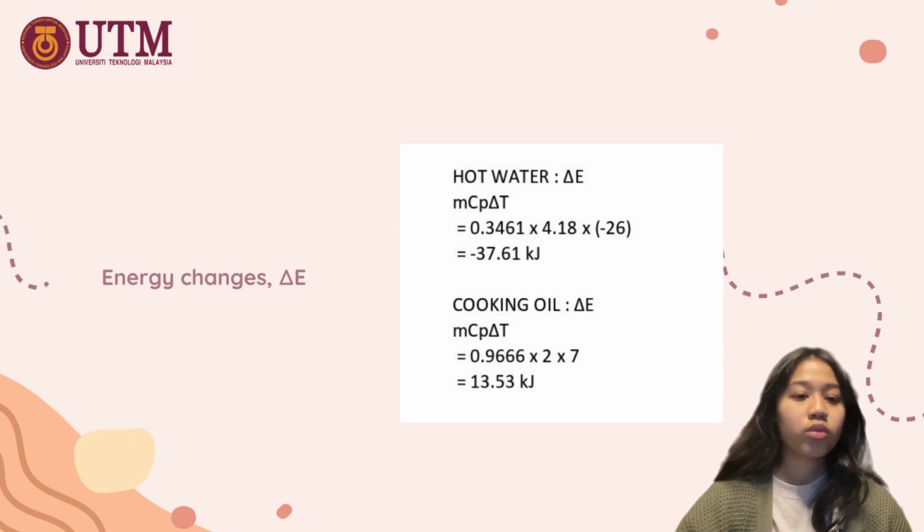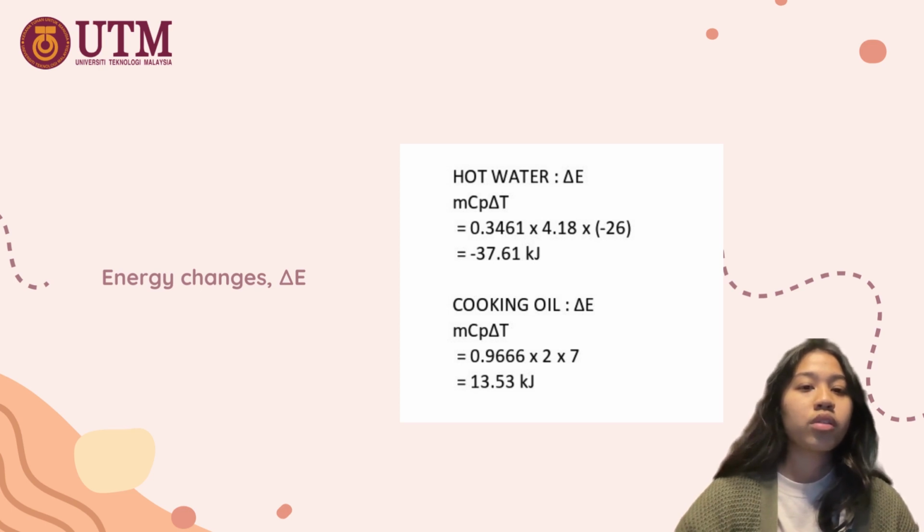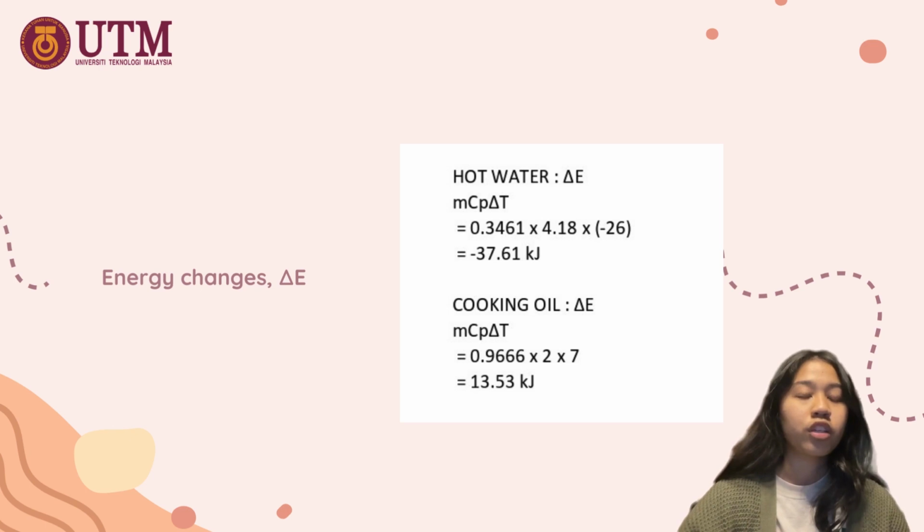is E equals mc delta T, where m is mass, Cp is specific heat capacity, and delta T is the temperature difference. So we also got a negative value for hot water and a positive value for cooking oil.